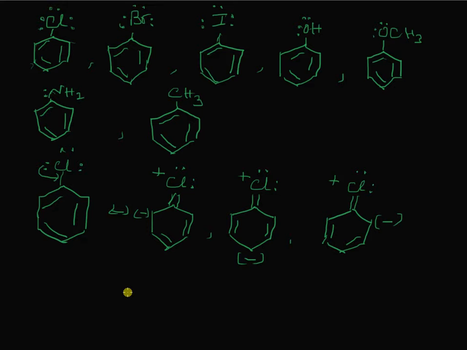The plus I effect of the methyl group, which is electron releasing and pushing electrons into the benzene ring, will again increase the electron density at the ortho and para positions. So, for this I will write the plus I effect, which is causing increased electron density at ortho and para positions.